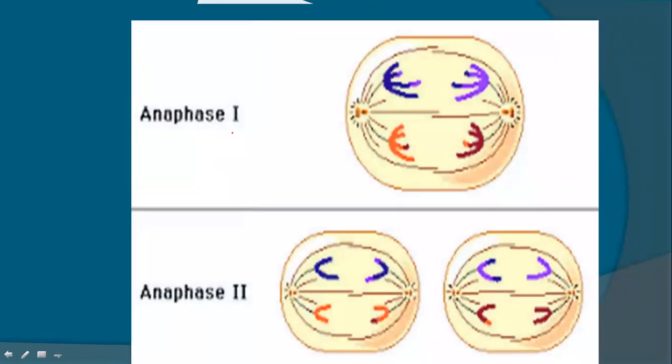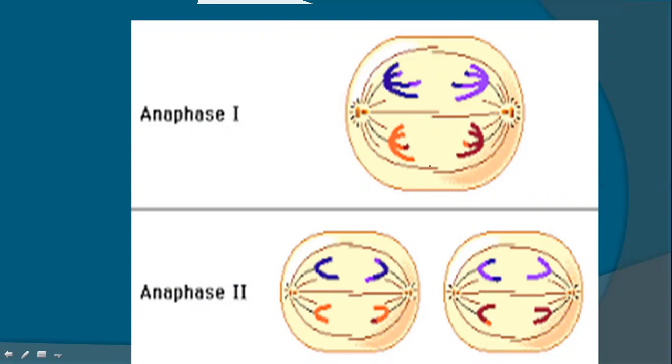Now we will see anaphase 2. So you can compare that. In anaphase 1, we have four chromatids which get split now, and they become two chromatids. And in anaphase 2, at this stage, which is similar to mitosis, one chromatid is there. One chromatid is there.